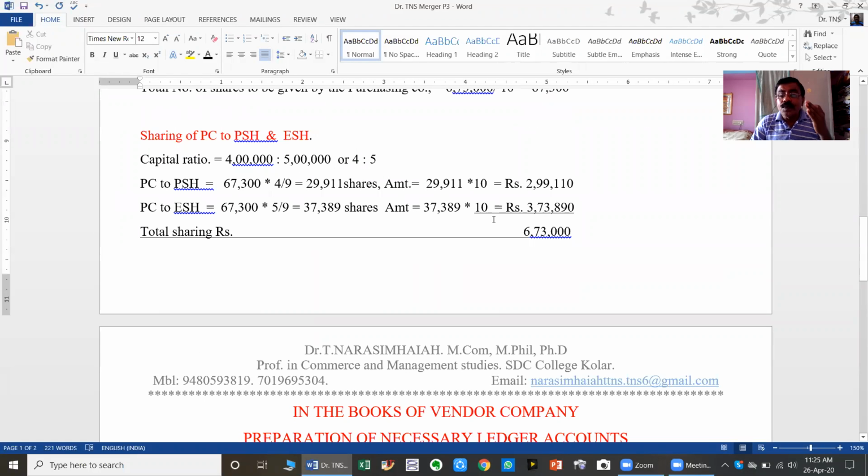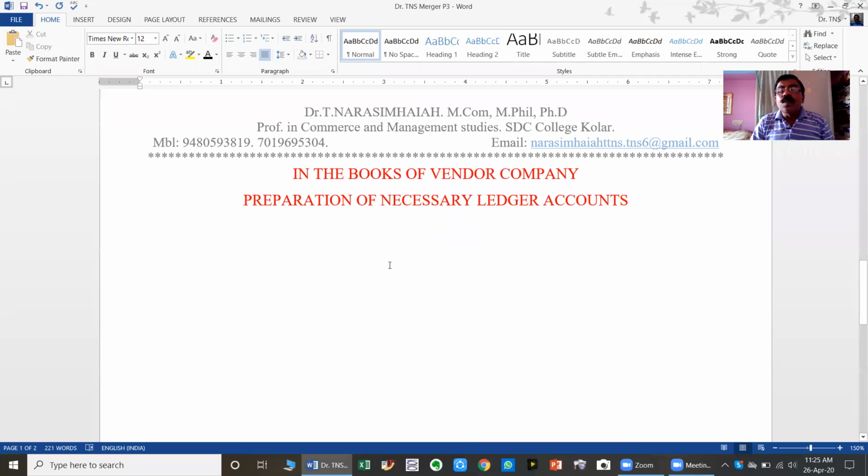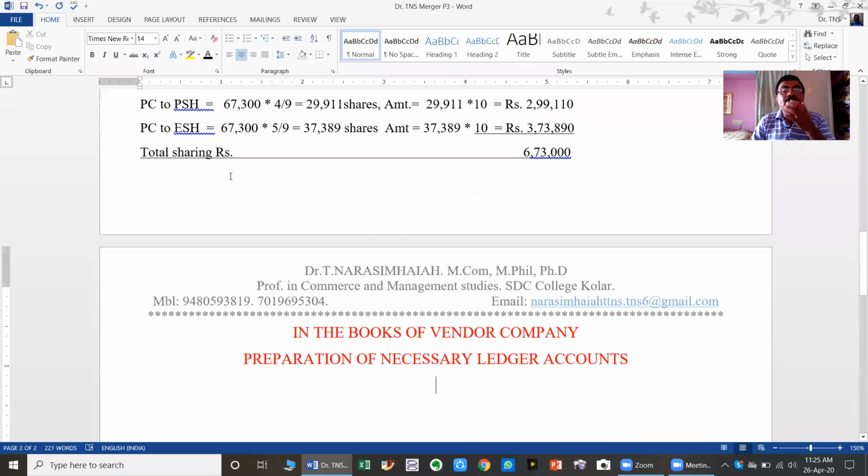Sorry, before equity shareholders, here preference shareholders are there. You have to prepare the preference shareholders account and finally the equity shareholders account. So the number of ledgers: one is realization account, second is purchasing company account, third is equity shares in purchasing company account, fourth is preference shareholders account, and finally equity shareholders account. Here preparation of cash account is not necessary because in our working the cash transactions have not arisen. Okay, so then open the realization account. The first one is realization account.